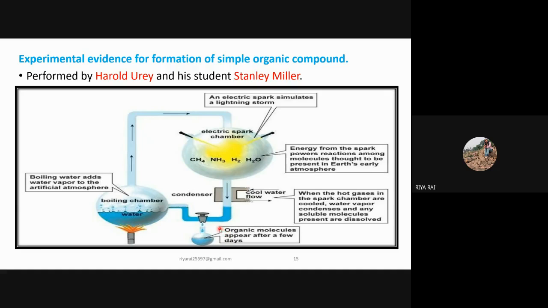This fluid was dark red in color, and when it was analyzed, it contained different types of compounds like simple amino acids such as glycine, alanine, and aspartic acid, and different organic acids like formic acid, acetic acid, oxalic acid, lactic acid, and succinic acid. Along with that, different types of carbohydrates like pentose, hexose, aldehyde, and ketonic sugars were present.